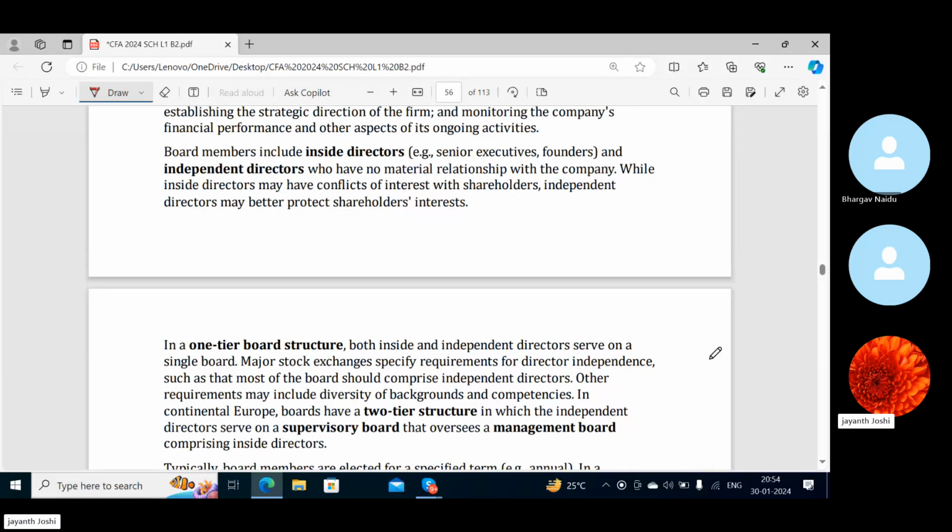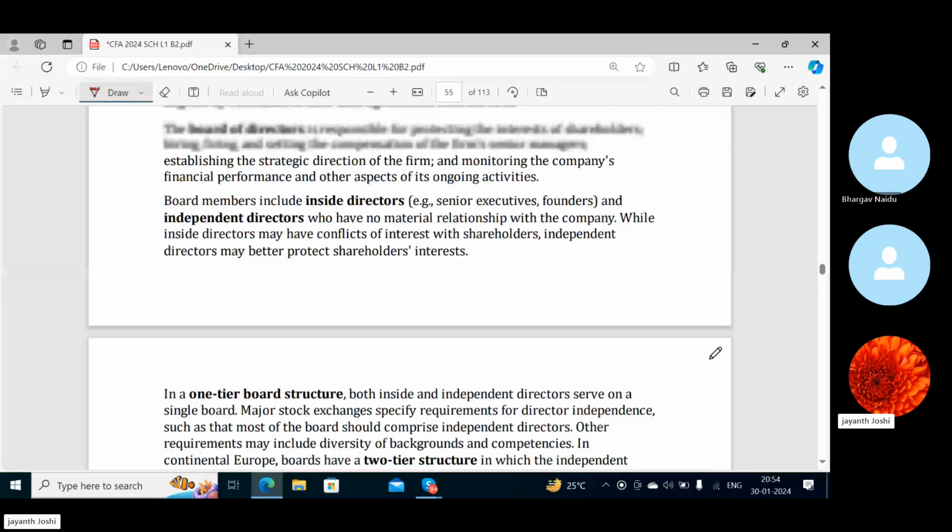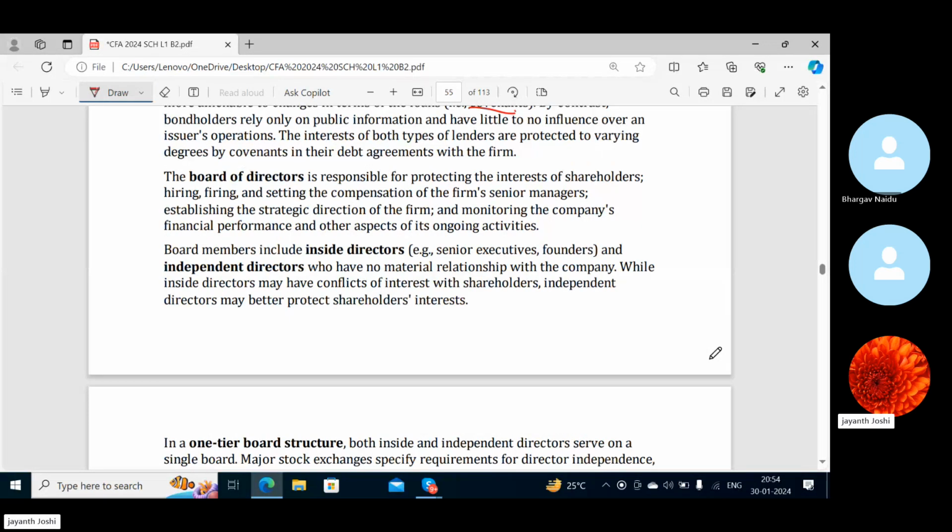They are the ones who are involved in all the policy making and day-to-day operations. External directors, or non-executive directors, or independent directors are also involved in policy making, but they are the ones who are not working in the company on a daily basis.